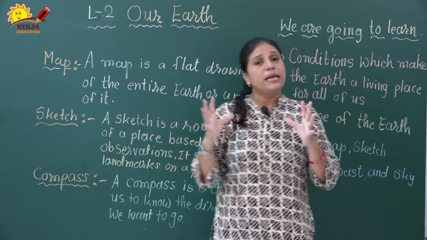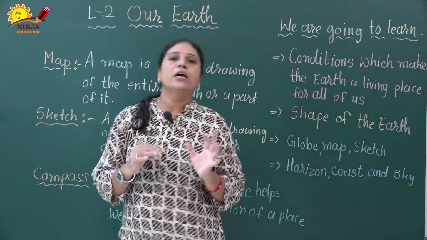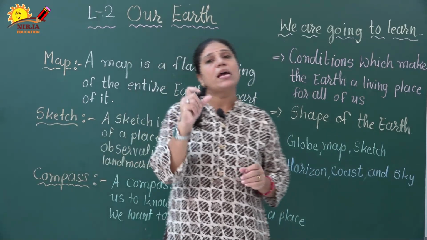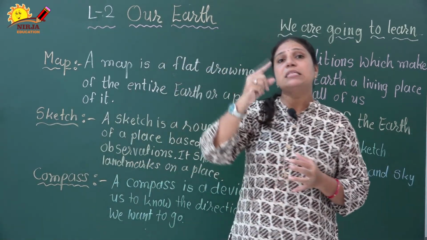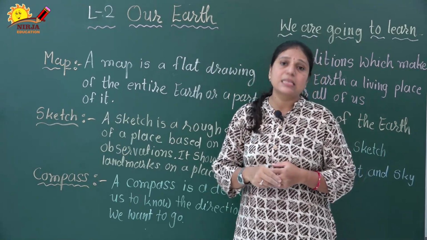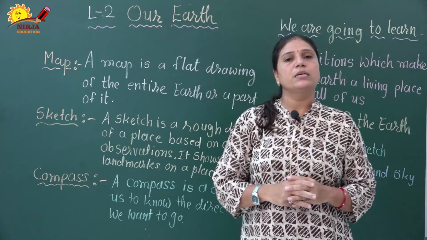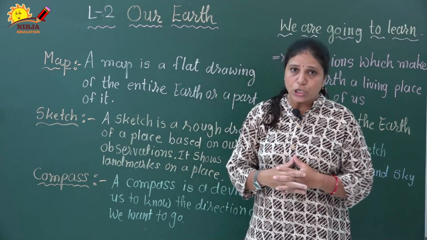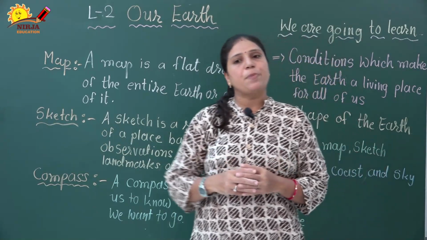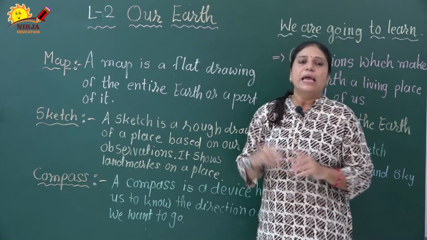A symbol shows various places and important things on a map. Like in a political map, it symbolizes the capital cities and other cities, and state borders, which we can see in political maps. In the same way, symbols give information in limited space and make the map easy to read.